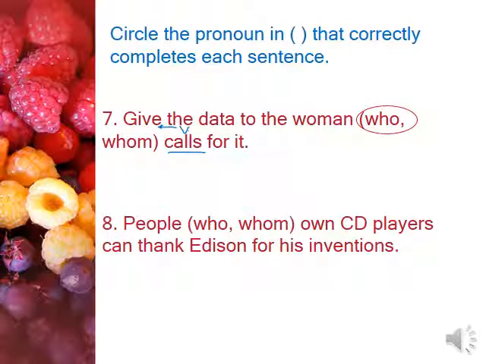Number eight, people who or whom own the CD players can thank Edison for his inventions. So here, people who or whom, and own is the verb. Very well, so before the verb I need a subject, and it's who. People who own.